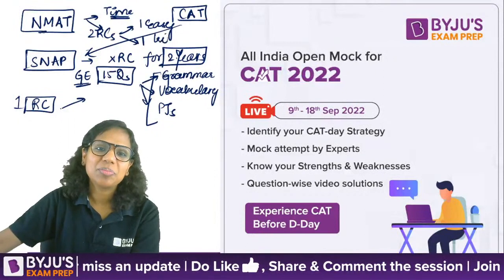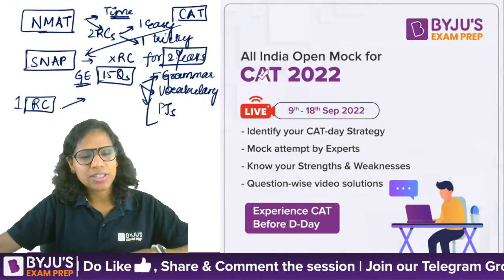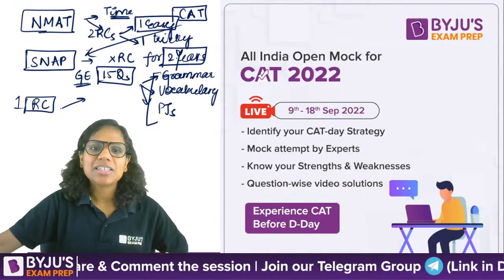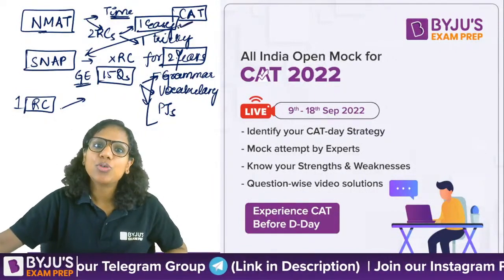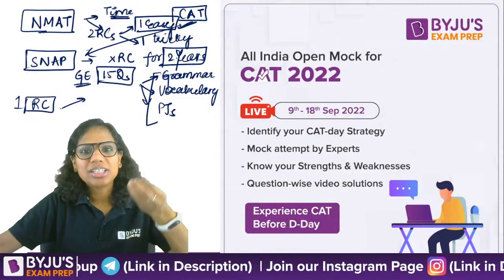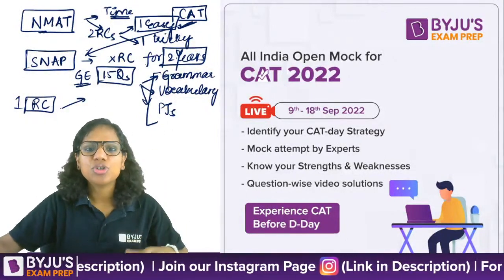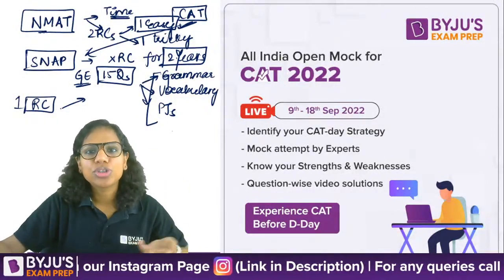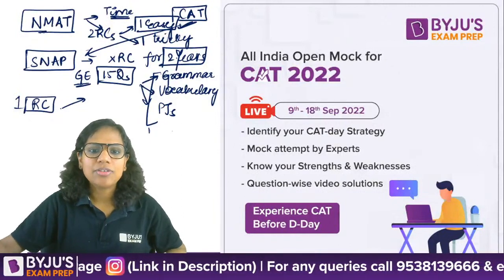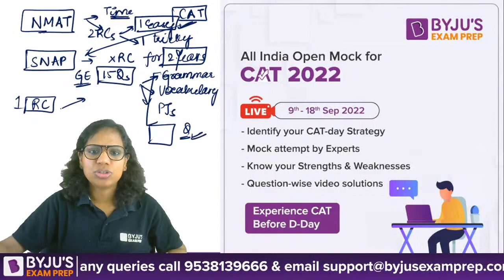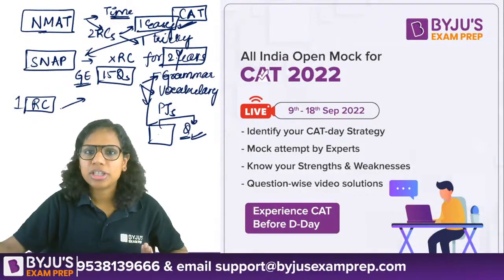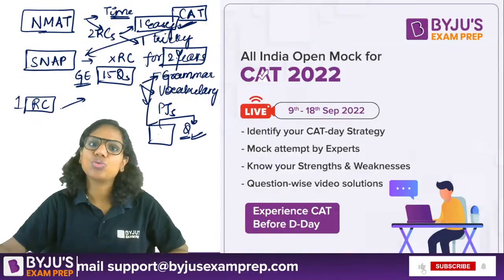So in NMAT, this is how the scenario is. An easy RC passage will have more direct questions and options that are far apart. And of course, the moment you see that this question is a direct question, because you can't even scroll in NMAT, you can't go to the other questions. So if you have a passage and a question in front of your screen, it is a direct question, and the language of the passage is also not extraordinarily difficult, then it makes sense to attempt this question.